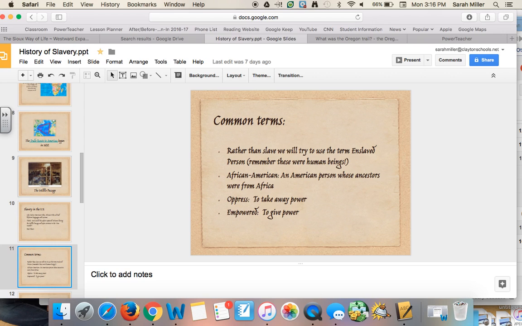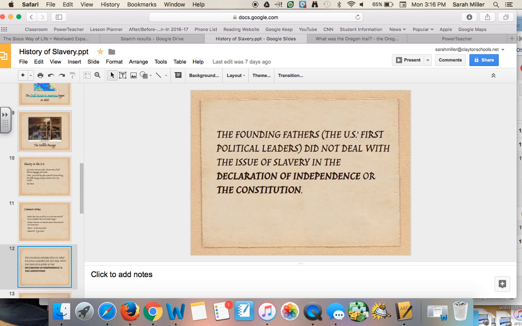Some common terms that we will use: we'll try to use the word enslaved person because they were human beings. An African American refers to an American whose ancestors were from Africa. To oppress a person is to take away power, and to empower somebody is to give power.